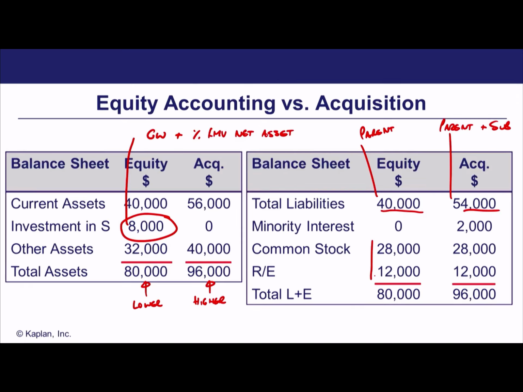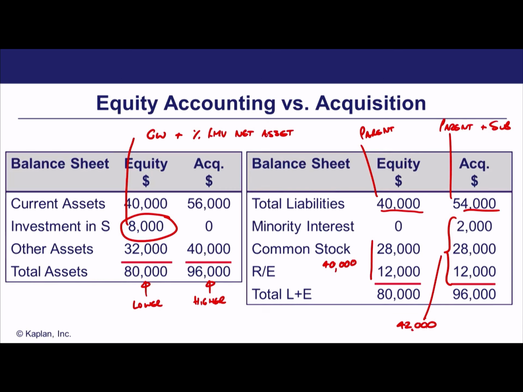So here we've got 28 and 12, essentially giving us 40,000. But under acquisition accounting, here's our stockholders' equity, and note it is a little bit higher. The only reason it's higher is because of the minority interest. If there was no minority interest, both methods would give you the same equity. But because of the minority interest, under acquisition accounting, our equity is slightly higher.